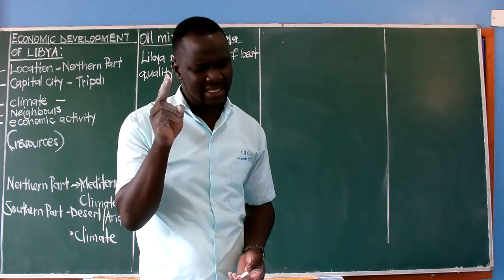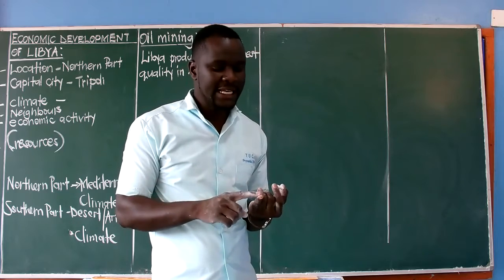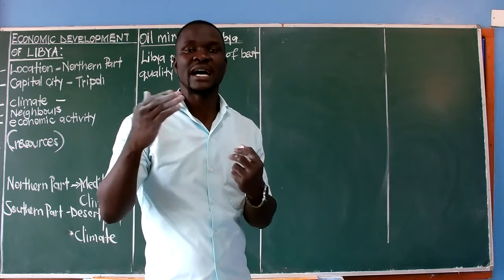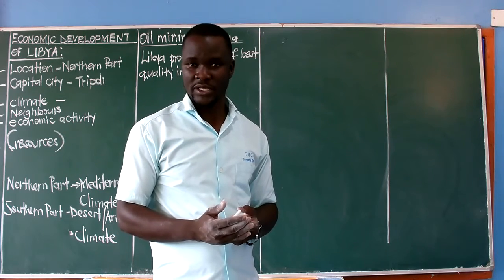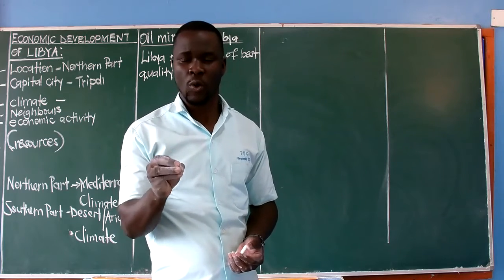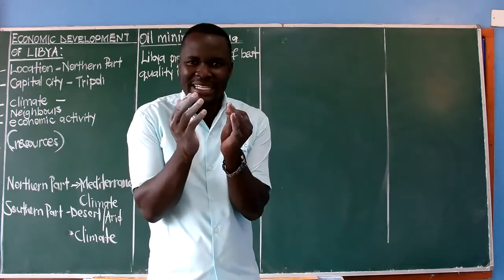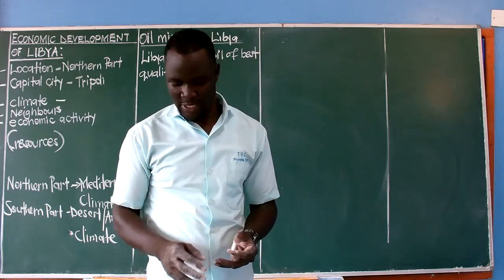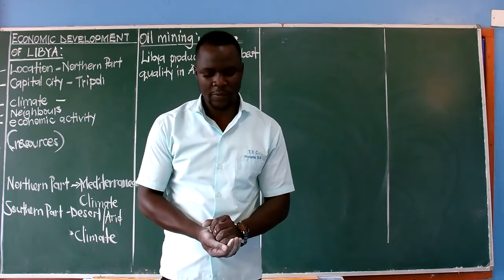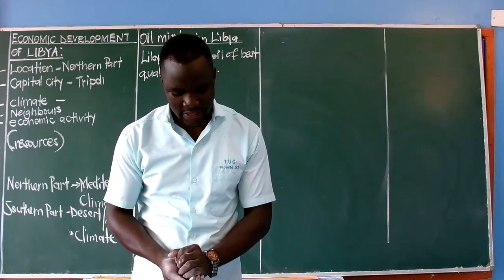Now, there is something we need to realize, and we need to understand the difference here. We say Nigeria produces much oil. However, Libya does not produce as much as Nigeria is producing, but its oil is of quality. We are looking at the quality, not quantity. With the quantity, Nigeria takes the lead, but with the quality, it is Libya. That is the difference. That is what we need to note when we are talking about oil production, oil drilling, oil mining in Libya.